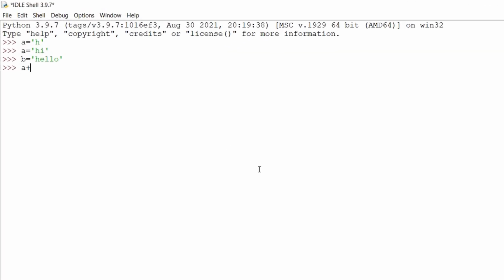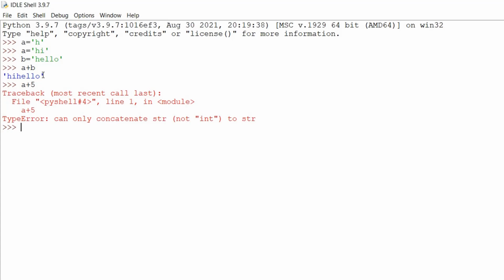So if we do a plus b, we get "hi hello". The plus operator will combine two strings, but make sure plus is only used on two strings. If you try to combine a string with an integer, it will give us an error. So if we try to do a plus 5, it will give us an error. Only two strings can be combined with the plus operator.